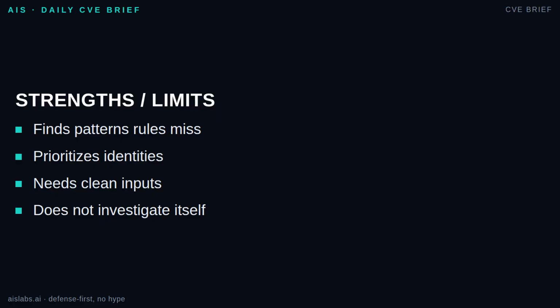UEBA also does not decide business intent. It cannot know every approved exception unless your process records them. It does not investigate itself, contain accounts by magic, or replace analysts. UEBA amplifies a working program. If the program is chaotic, it amplifies that too.